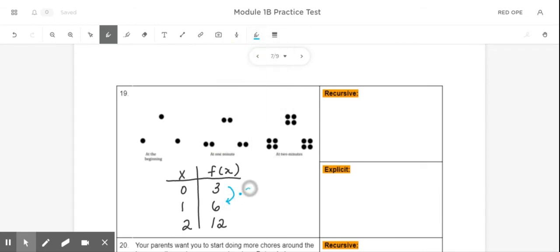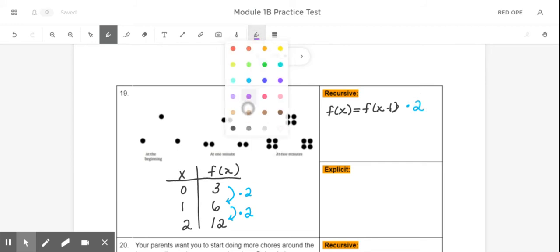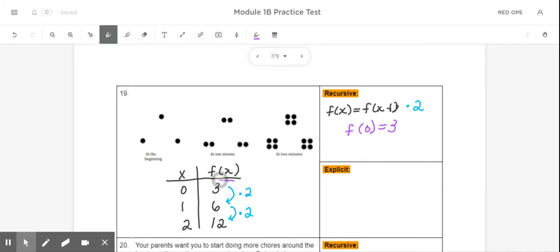So the pattern here would be multiplying by 2. If we want to write the equation, we would just say f of x for recursive equals f of x minus 1. So it always starts the same way. And then we need the pattern at the end. In this problem, it would be times 2. Now we are also going to need a starting value. So my starting value here would be f of 0 equals 3, because that's the first value in the table.